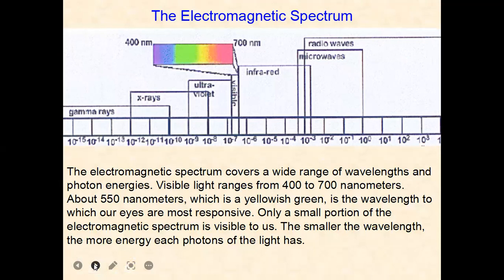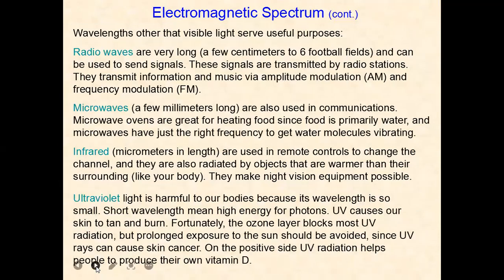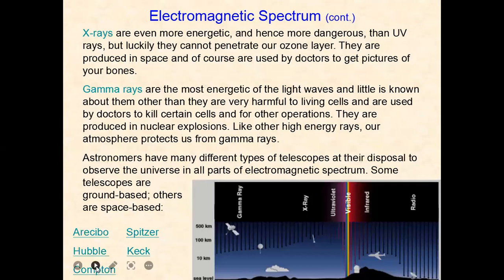About 550 nanometers, which is a yellowish green, is the wavelength to which our eyes are most responsive. Only a small portion of the electromagnetic spectrum is visible to us. The smaller the wavelength, the more energy each photon of the light has. So for the electromagnetic spectrum, you must know the different kinds: radio waves, microwaves, infrared waves, ultraviolet waves, X-rays, gamma rays, etc.